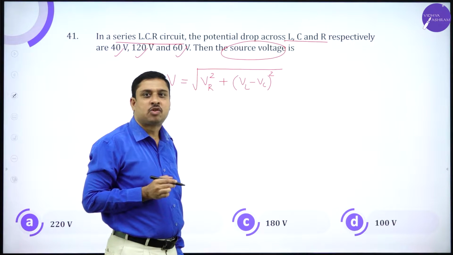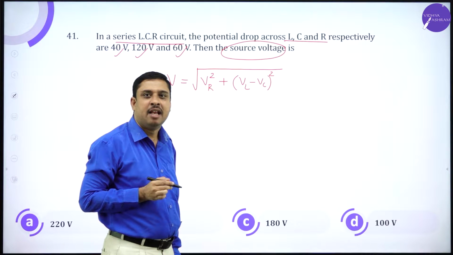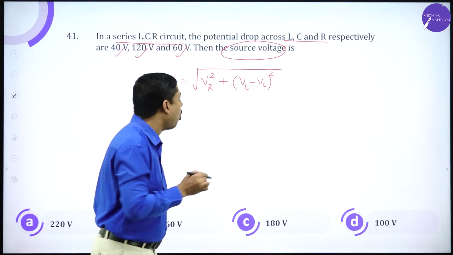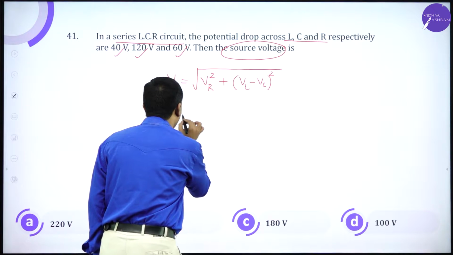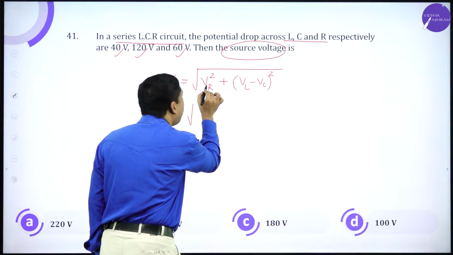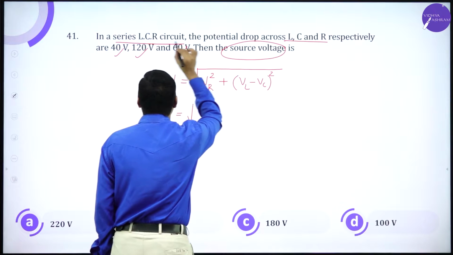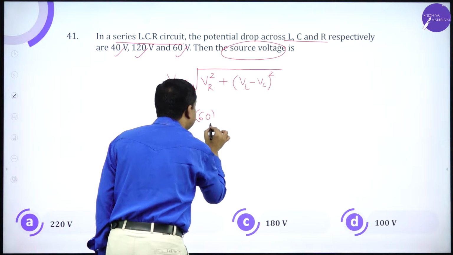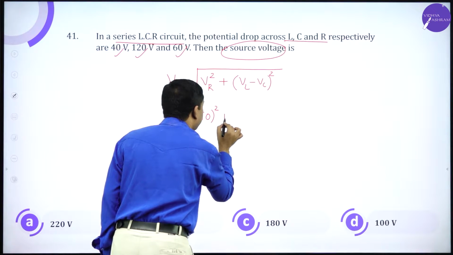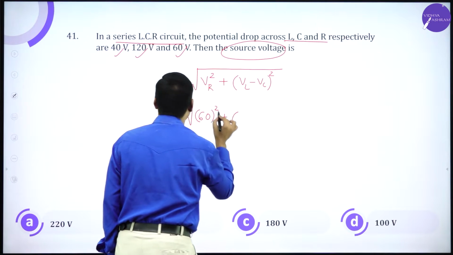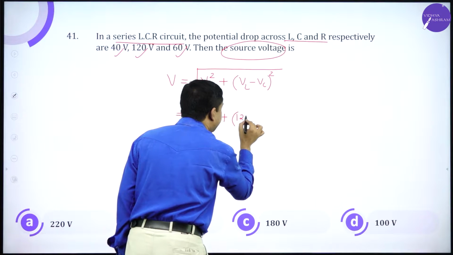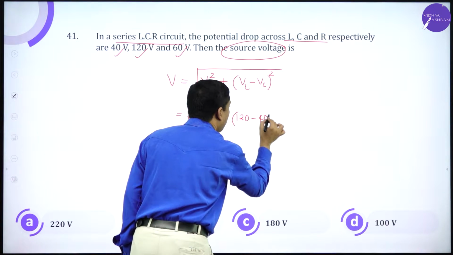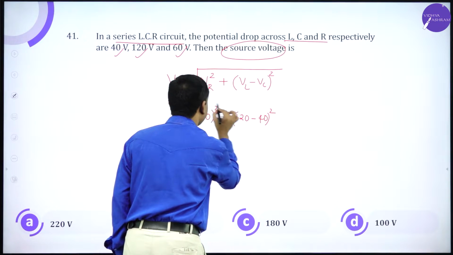Root of VR square plus VL minus VC whole square. Or this is VR, potential drop across R, 60 square plus 120 minus 40 whole square.